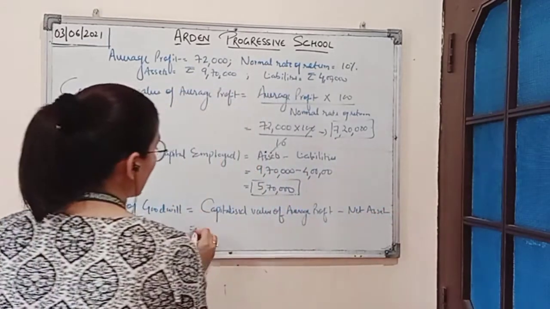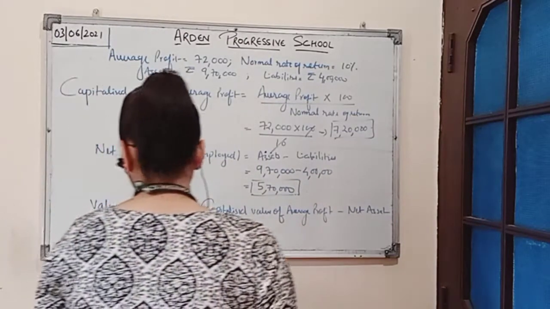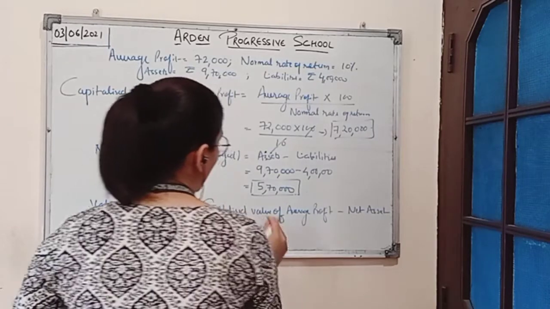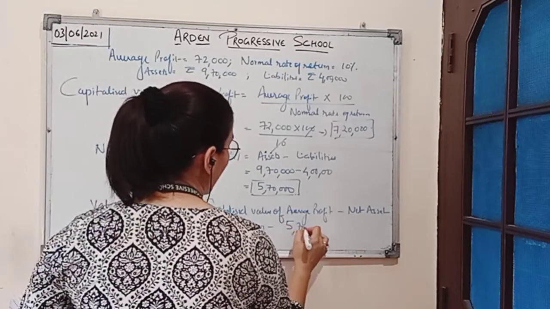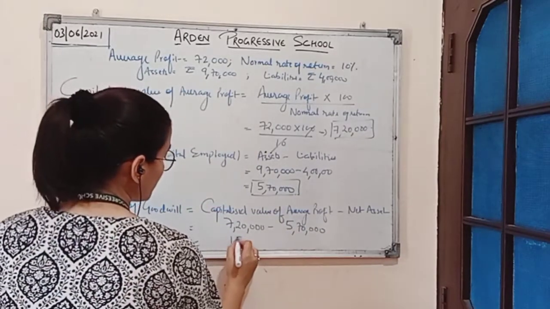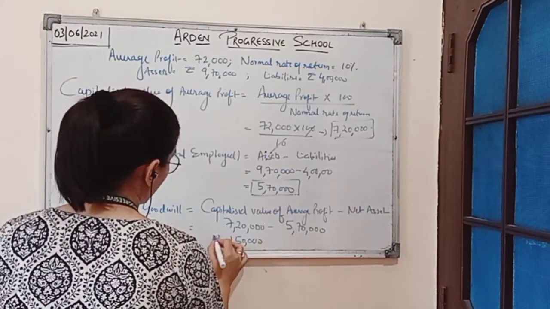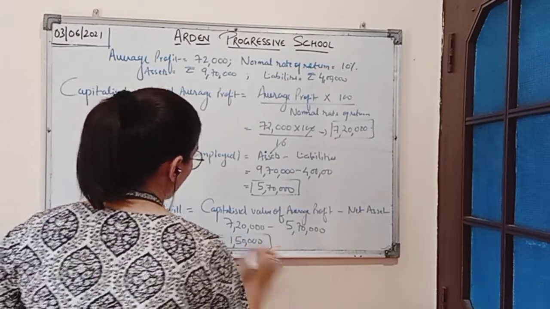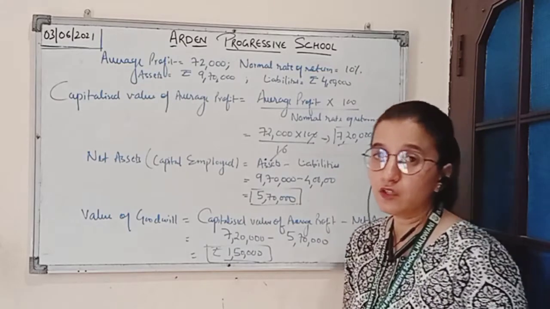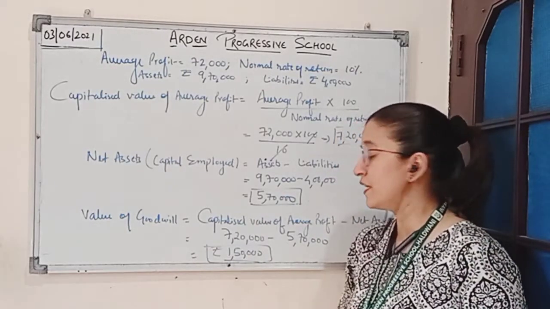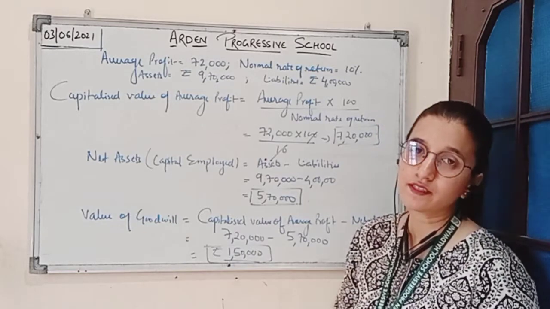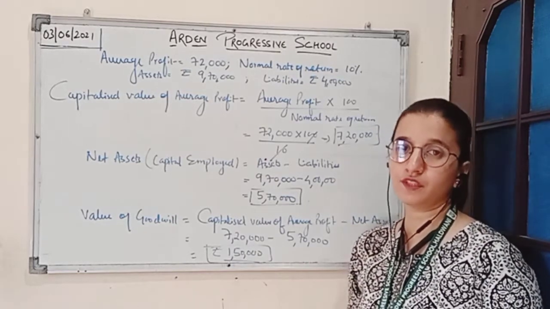So here capitalized value of average profit is rupees 7,20,000 and net asset is rupees 5,70,000. By subtracting this we will get the amount 1,50,000 as the value of goodwill. So this is how we will calculate the value of goodwill by the first method of capitalization method, that is capitalization of average profit.